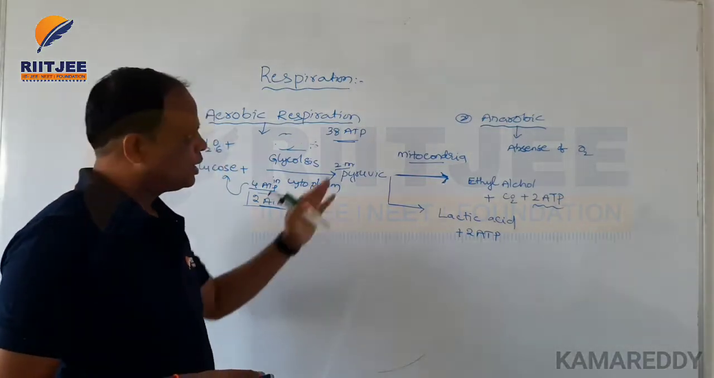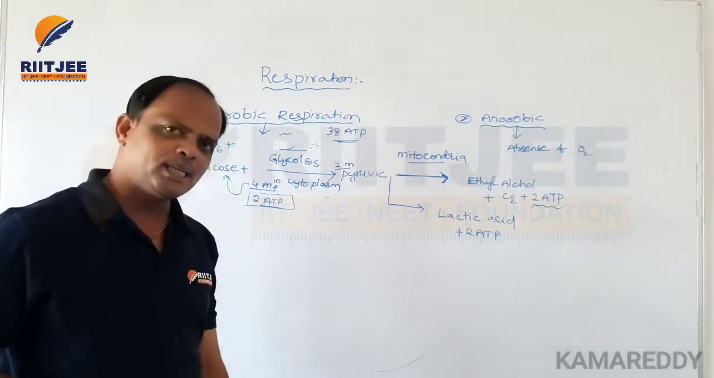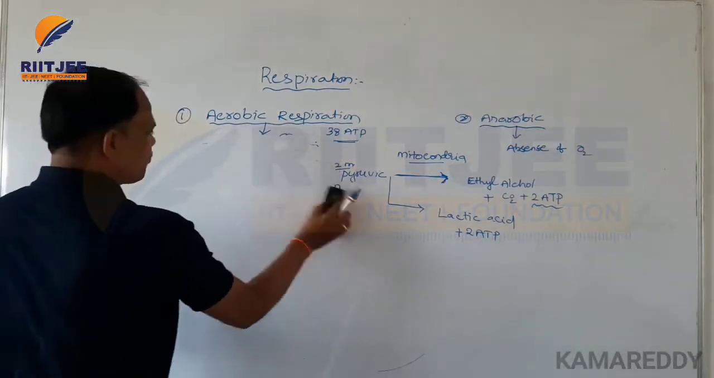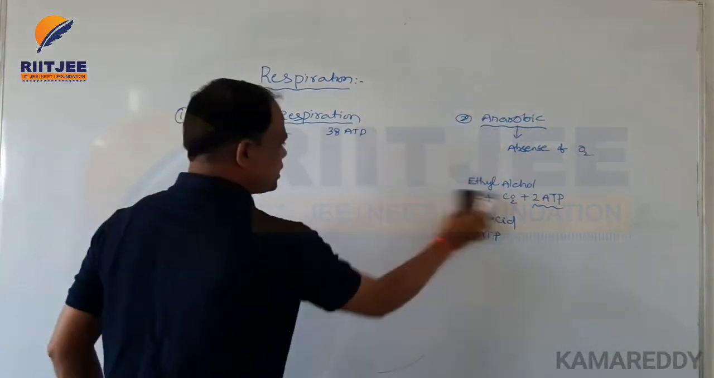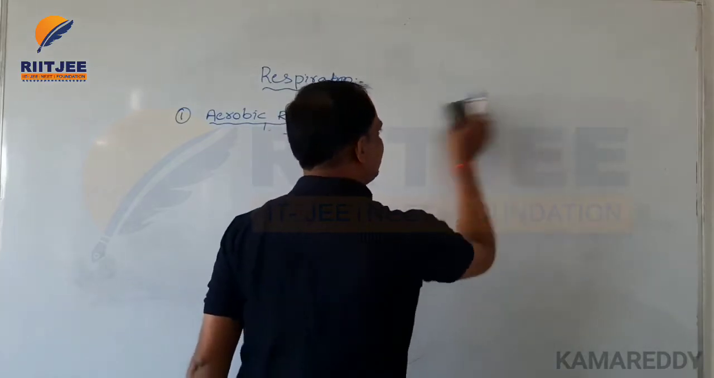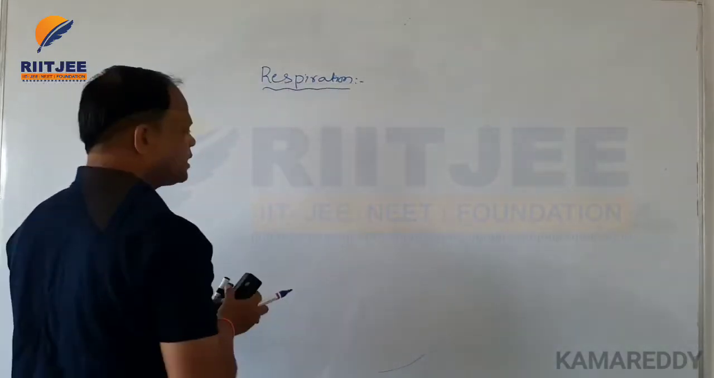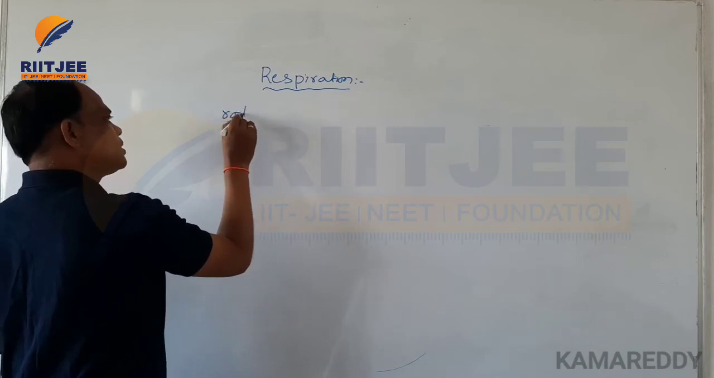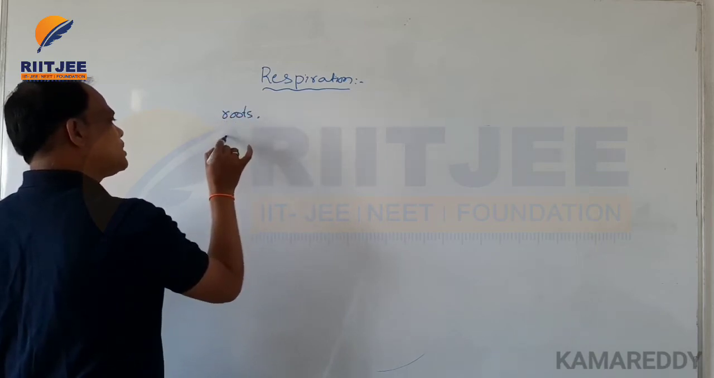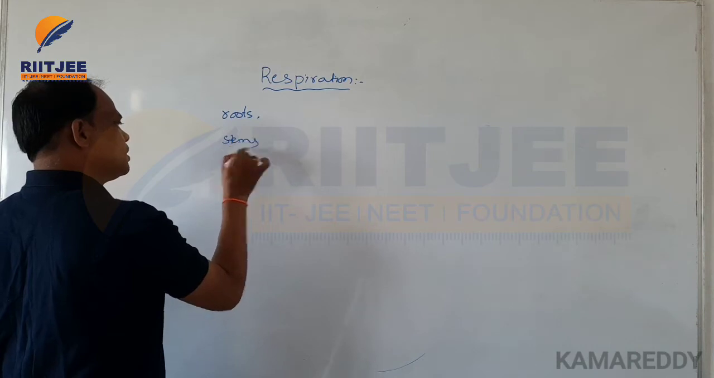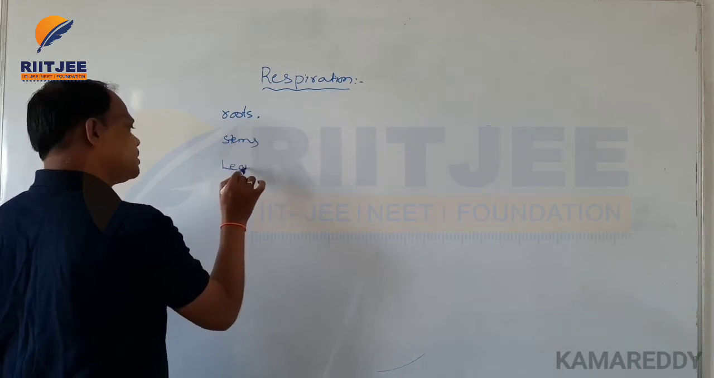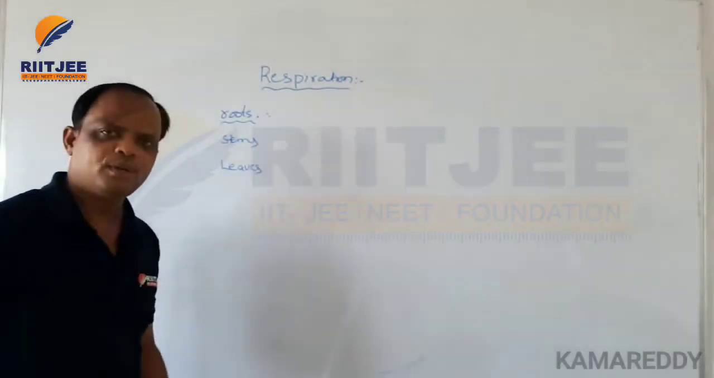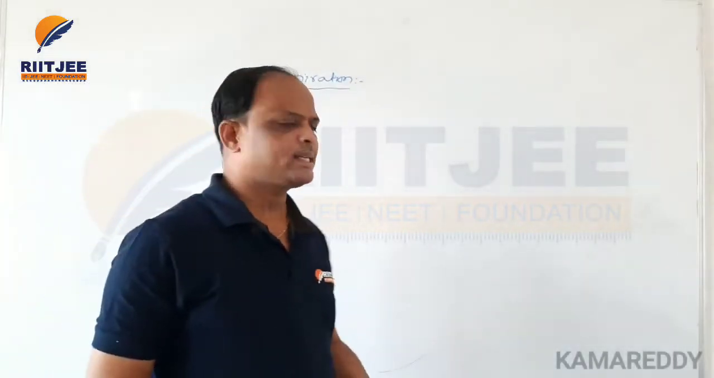For example, the respiration process is involved in the plant systems: respiration in root systems, stems and leaves. The first point is the root systems.